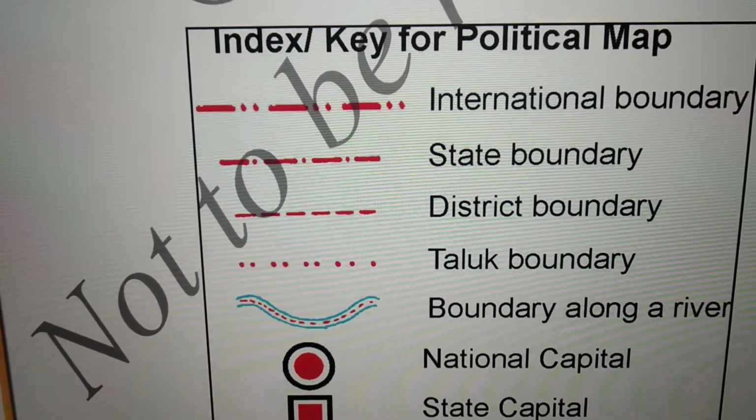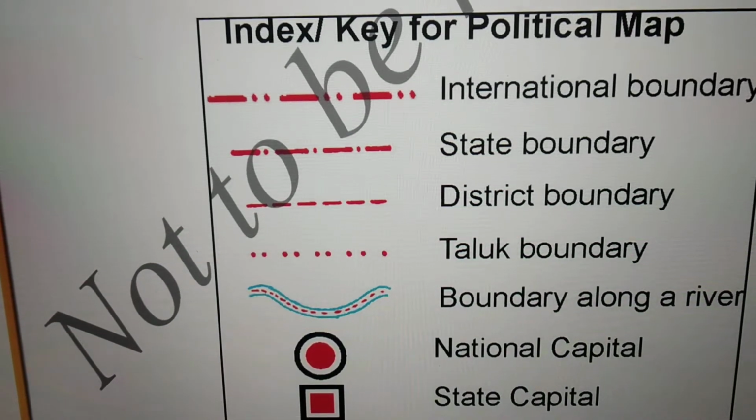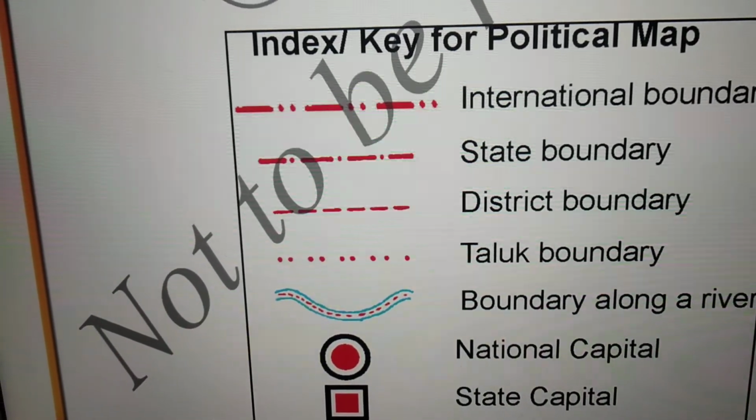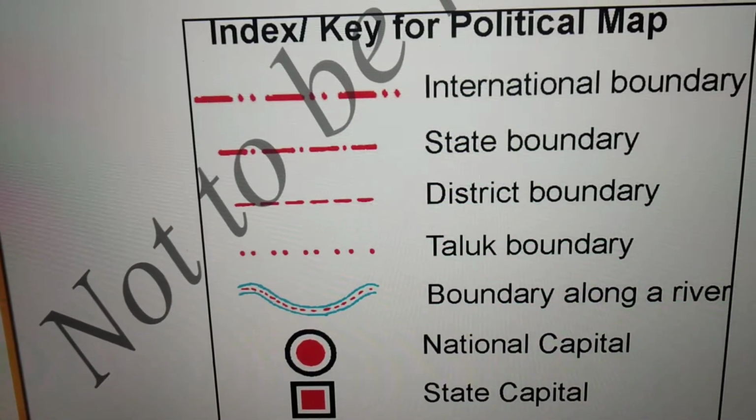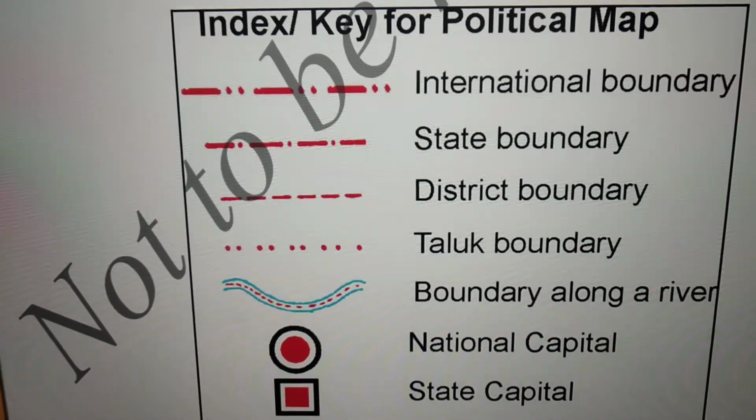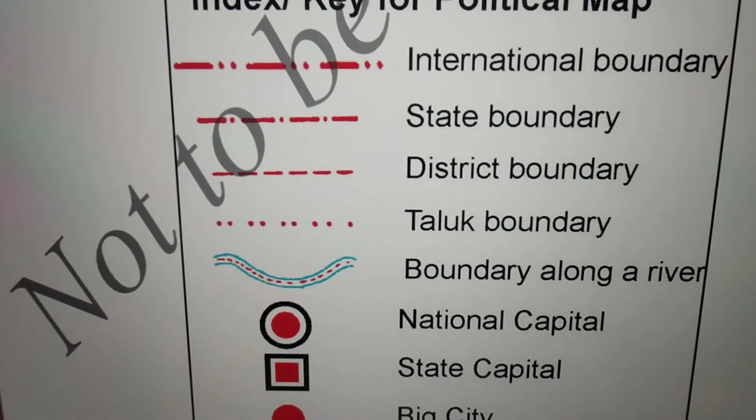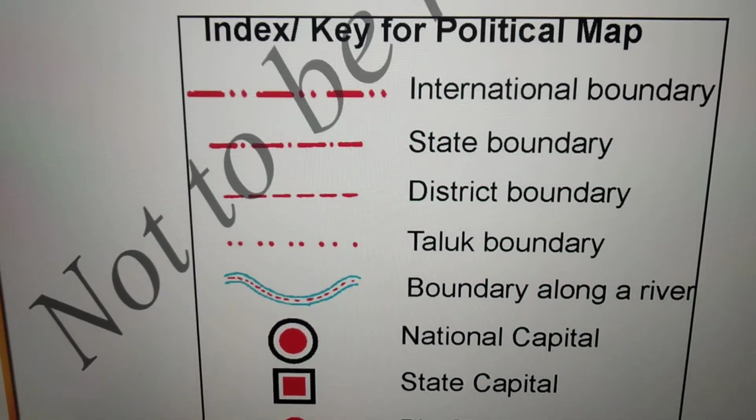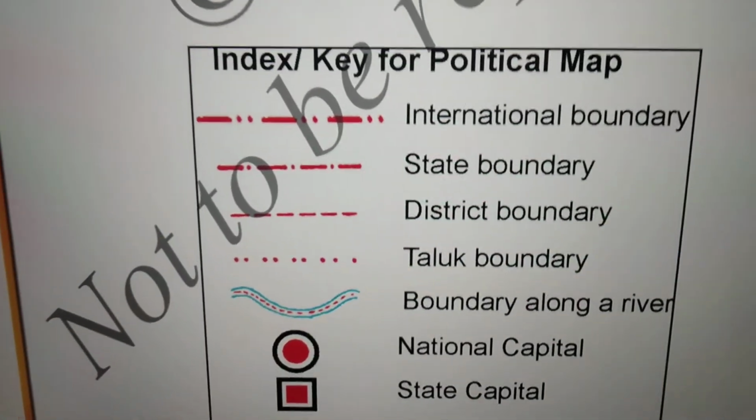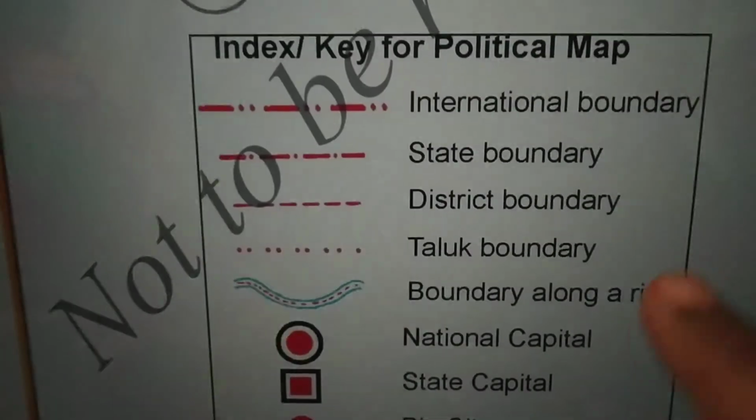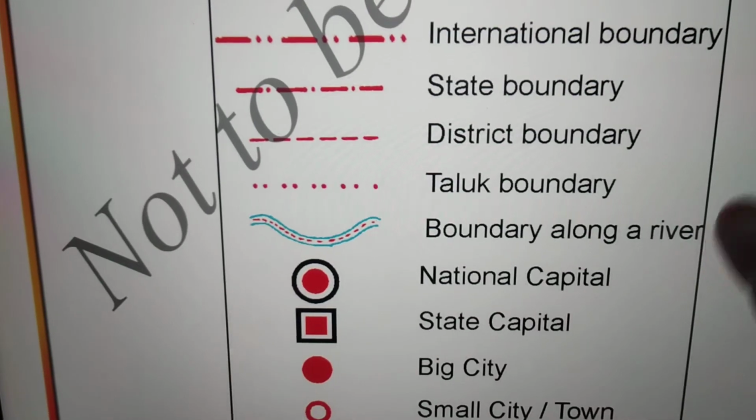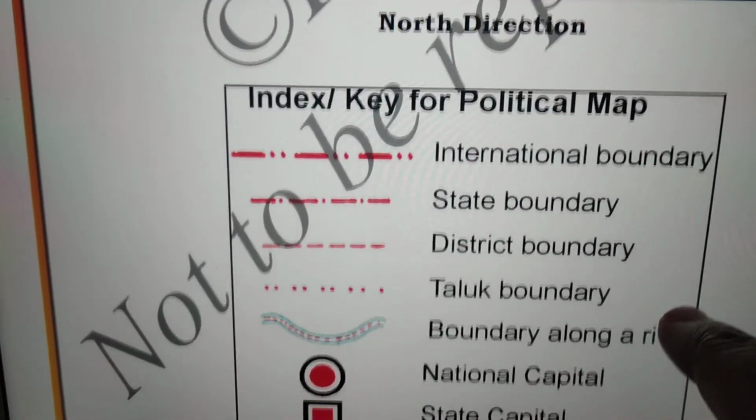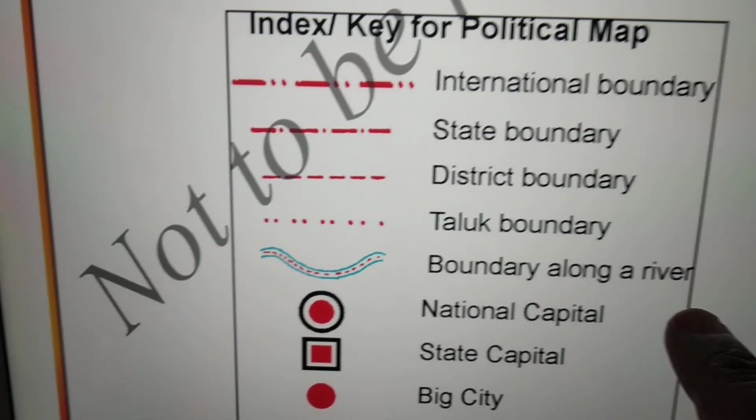Okay, children. The picture I have does not contain all these features. I will check another picture and attach it for you. You can find whatever index or key I have shown here, all those features, in that picture. Okay, understood, children? This is about the components of a map. Okay.